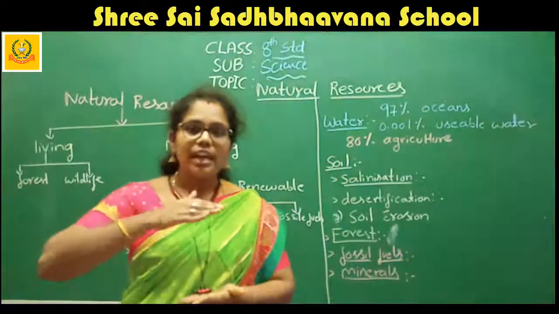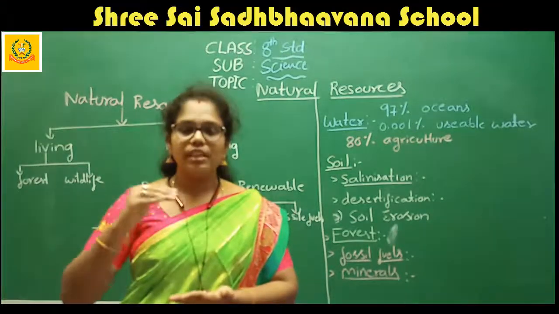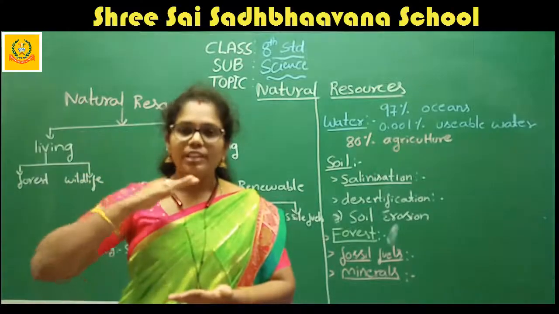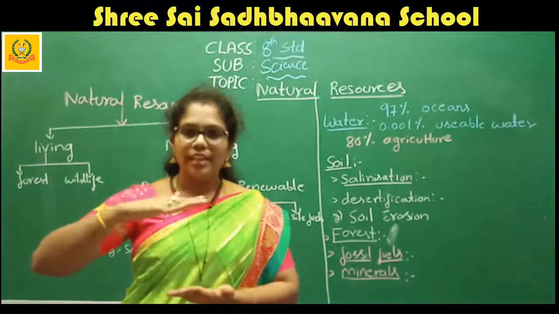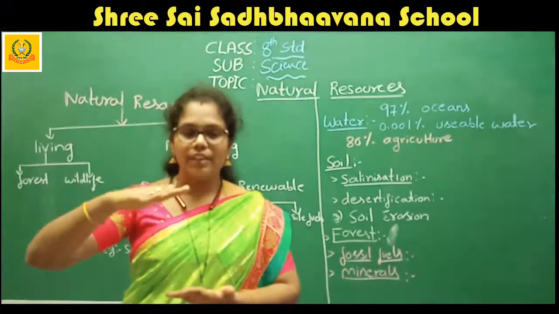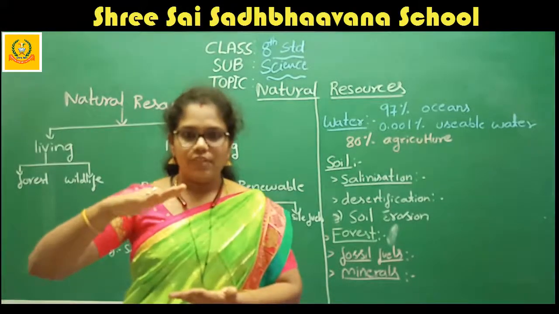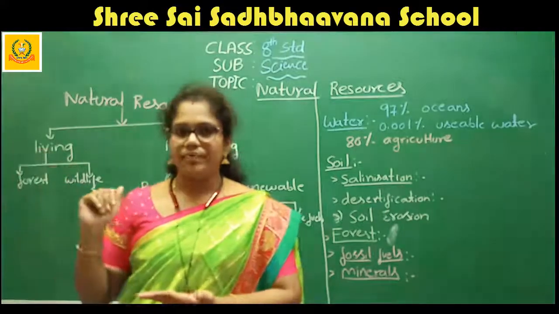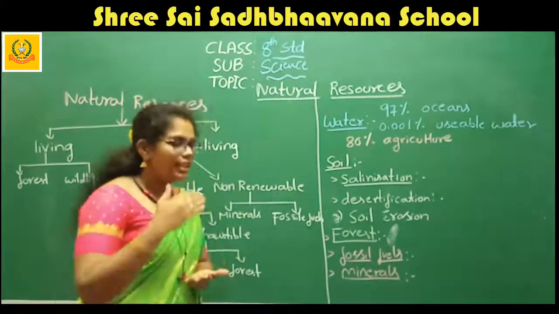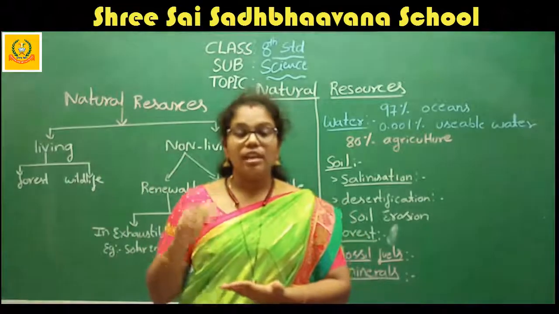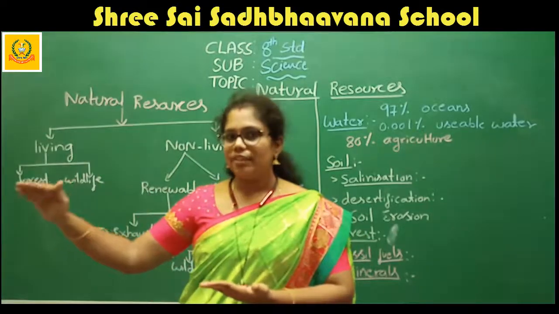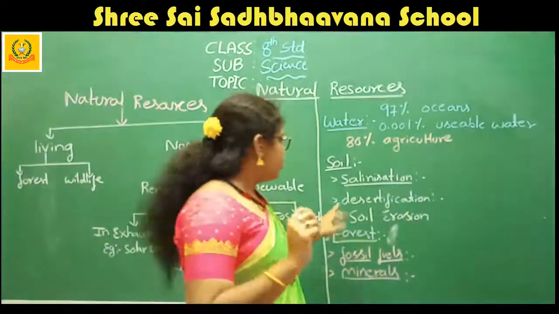The eroding of the fertile layer, that means the first layer of the soil, is known as soil erosion.